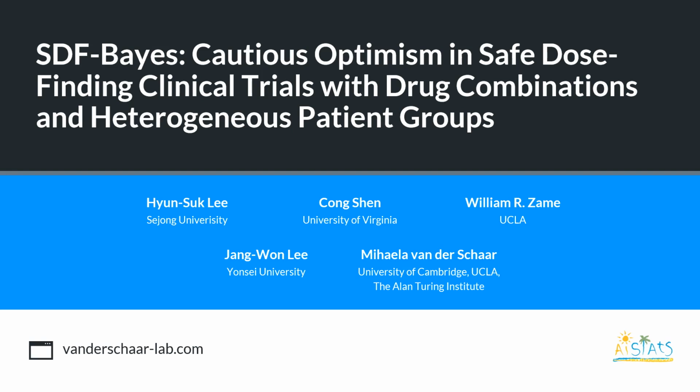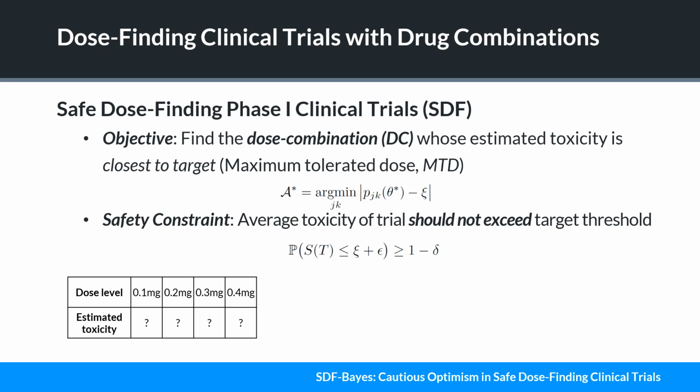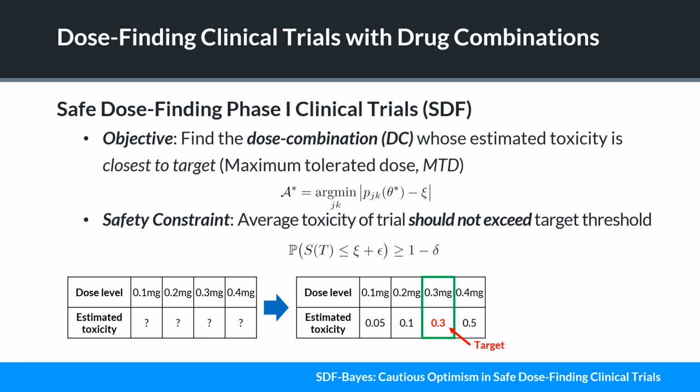Hi, I am delighted to present our paper Cautious Optimism in Safe Dose Finding Clinical Trials. We develop an adaptive clinical trial method with drug combinations, to find the dose combination, named MTD, whose estimated toxicity is closest to the target. Also, for the safety of participants, in each trial, the average toxicity of the trial should not exceed the target threshold.